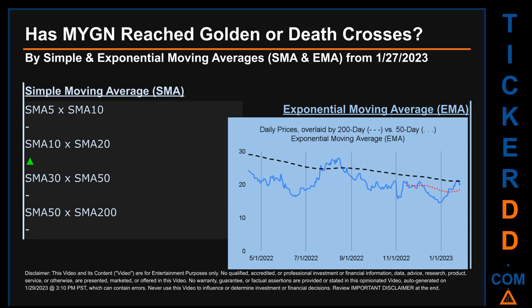Continuing with SMA, we looked across the 5 to 10, the 10 to 20, and the 30 to 50-day ranges to see if golden and death crosses had been reached. We found a golden cross signal for the 10 to 20. We could find neither a golden cross nor a death cross signal for the 5 to 10, the 30 to 50, and the 50 to 200.